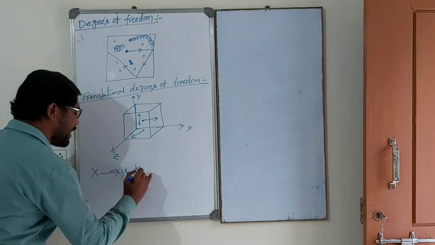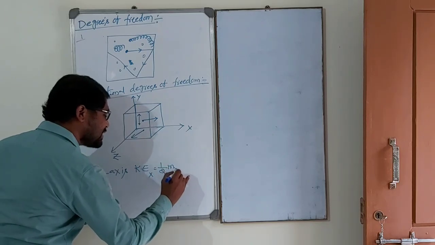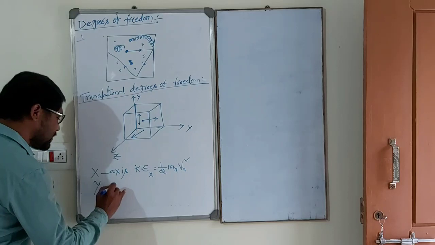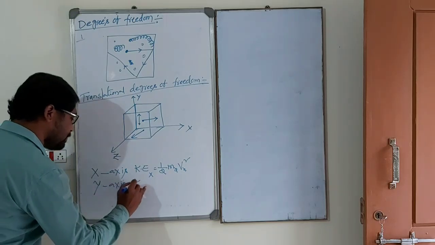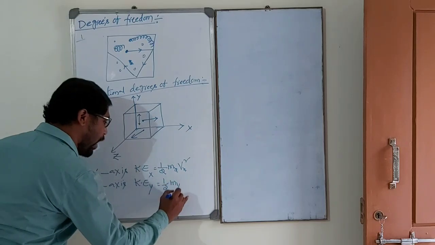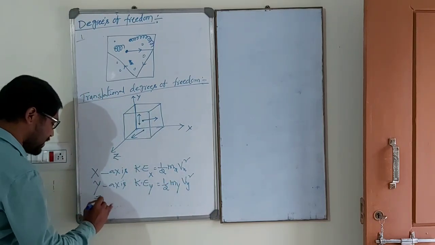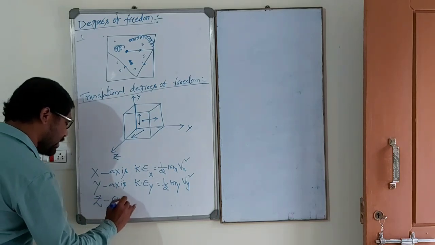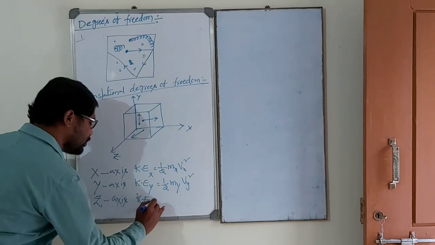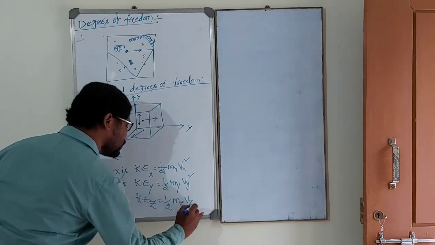what is translational kinetic energy? Half m vx square. Along the y-axis, what is translational kinetic energy? Half m vy square. Along the z-axis, translational degrees of freedom, translational kinetic energy, that is half m vz square.